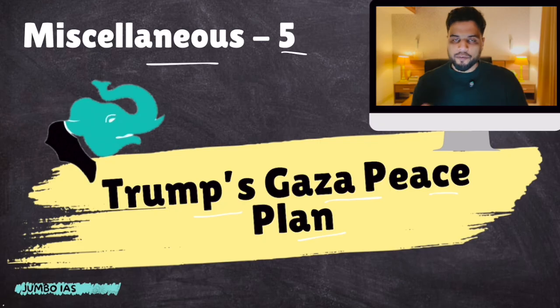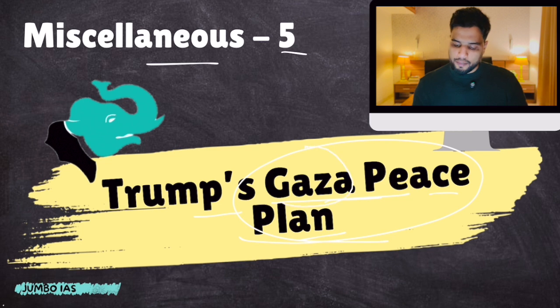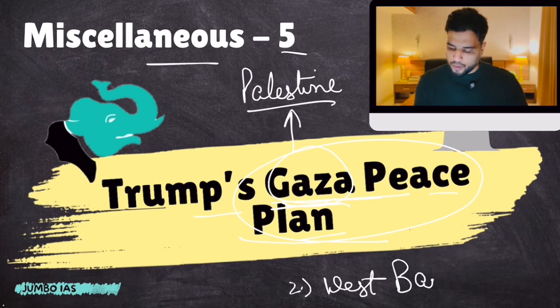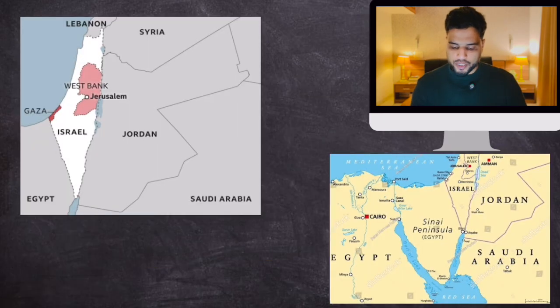Before we start with this Gaza peace plan, let's talk about Gaza. Gaza basically belongs to a territory called Palestine. Now, Palestine is divided into two parts. One is Gaza, the other is the West Bank. Here is how they look. This is the map as you can see over here. This is Israel, this is the West Bank, the pink portion, and this very small territory over here is the Gaza Strip. Hamas was in control of Gaza, the Palestinian Authority was in control of the West Bank, and this is Israel in between.